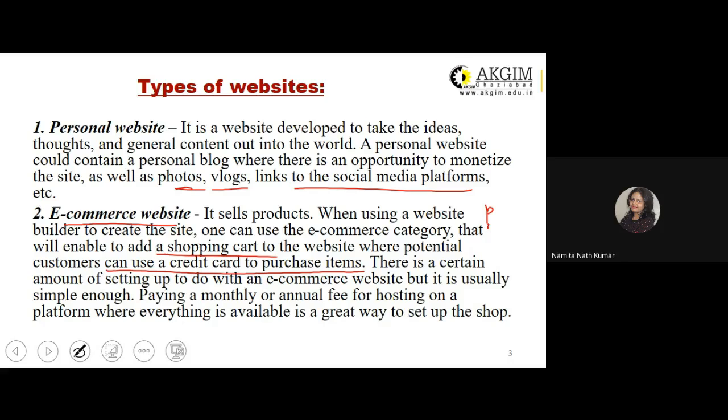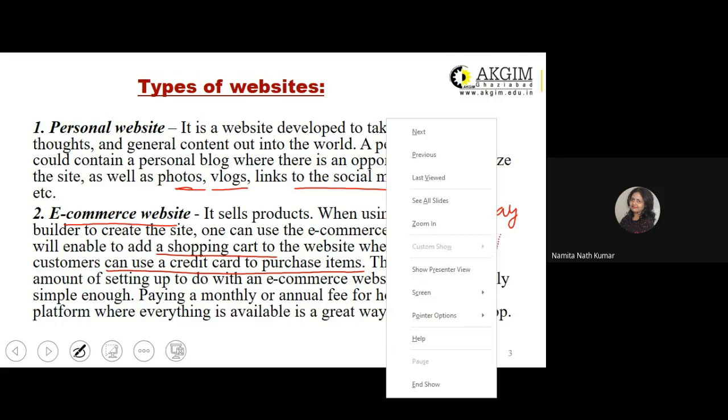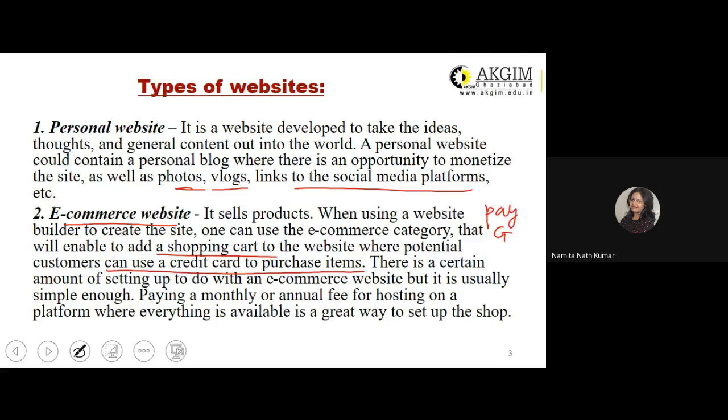One is your payment gateway. Right? Payment gateway. And the other one is your cart, which is the shopping cart. These two things are important and are available on an e-commerce website, which is not available on any other type of website.